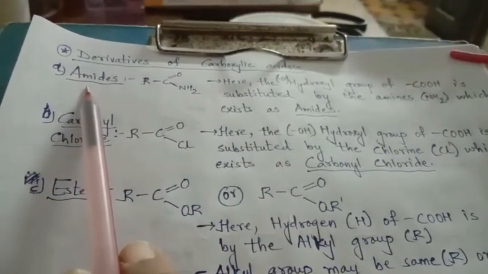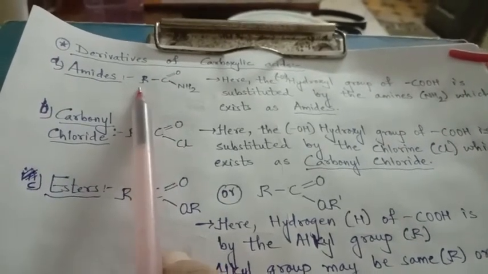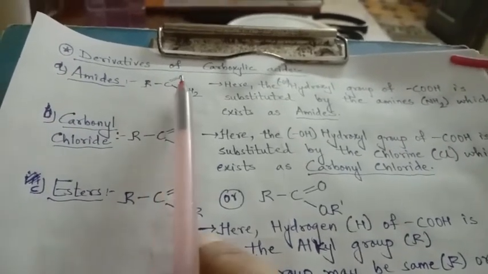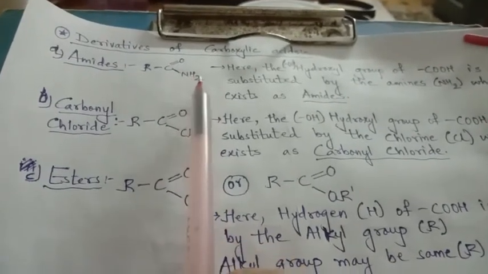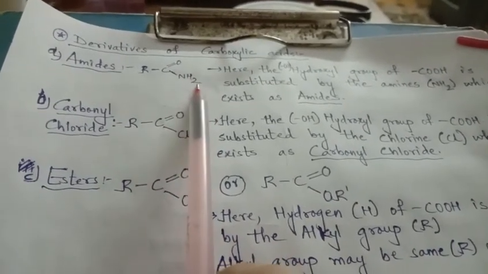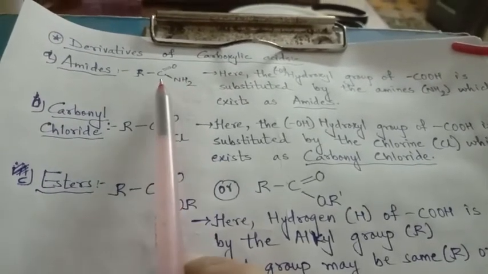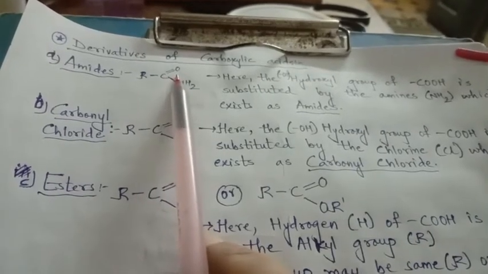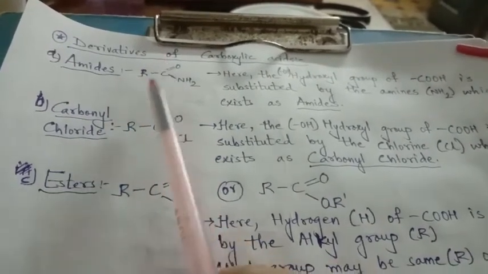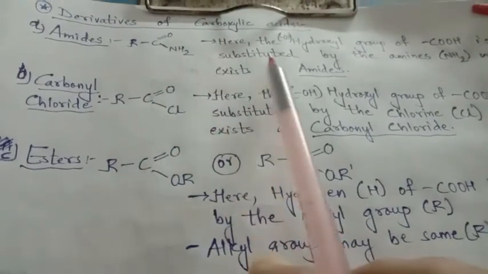First is amides. Amides means R alkyl group, carbon double bond O, and the hydroxyl group is here replaced by the amine group, NH2. So when the amine group is attached with the alkyl group and C double bond O, this becomes the derivative of carboxylic acid, that is the amide group. Right?